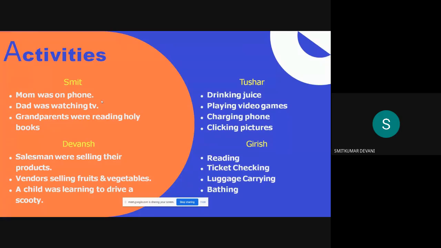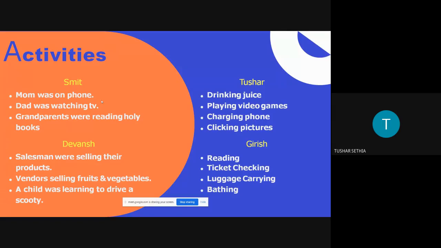So I am Tushar. The activities which I have seen several times during this Corona lockdown: my mother always prepared fruit juice, and we all cousins and siblings played video games. And charging the phone is a part and parcel of our life, and somehow we can click pictures. We can go to nearby places and click pictures and all that stuff.